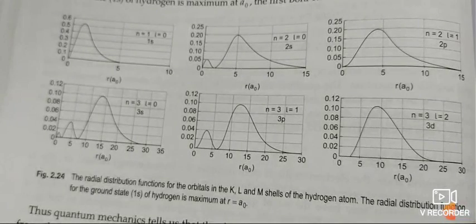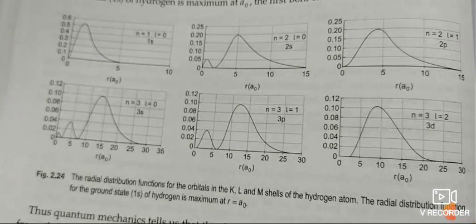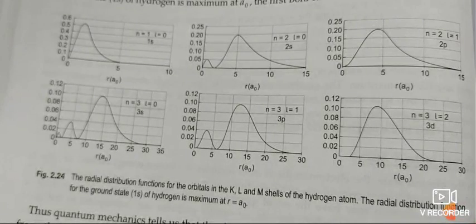Next, 2p orbital is there. If you see this 2p orbital, the peak is not that sharp and it is moving, again coming near to the 0. And how many nodes are there for 3s orbital? 2 nodes. So there is a formula for finding nodes. And 3p orbital and 3d orbital, it goes like this. You can refer to your textbook and have a read of it. This is for understanding how the probability of electron occurs near the nucleus and away from the nucleus.